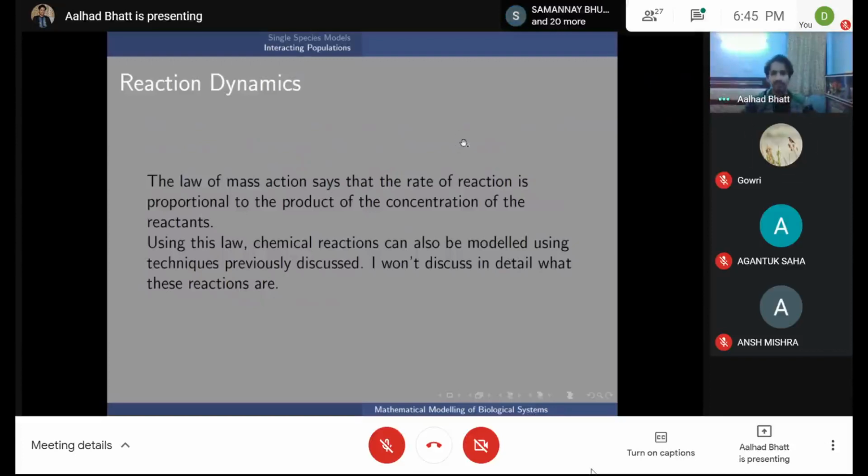Right. So here it's a bit of a sidestep into chemistry. This sort of modeling of dynamics can often be used to also model chemical reactions. I'm not going to discuss in detail what the reactions exactly are.